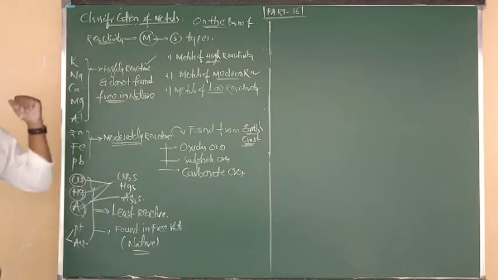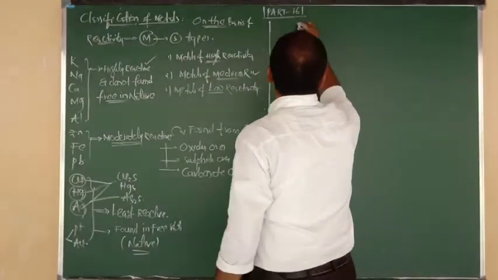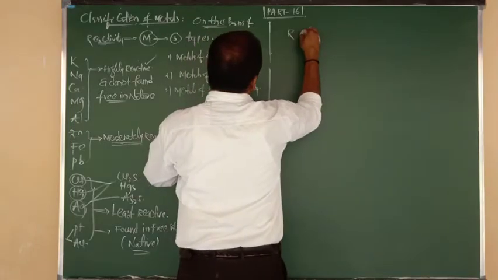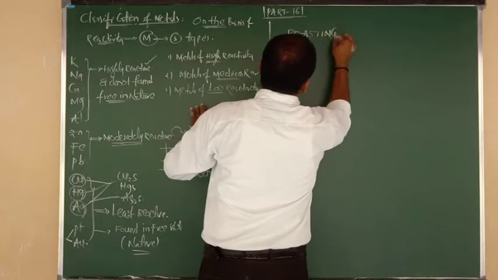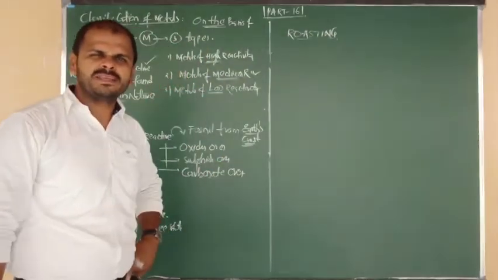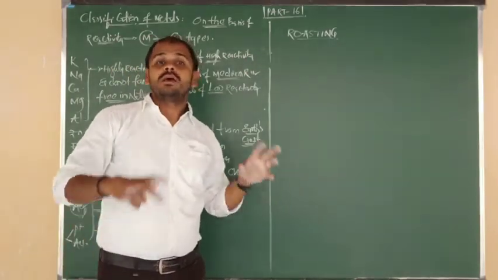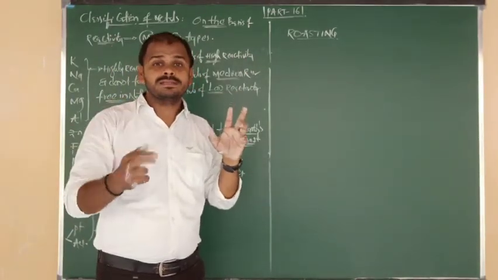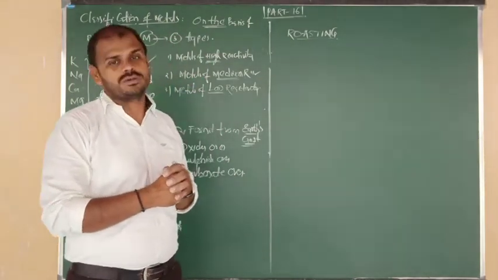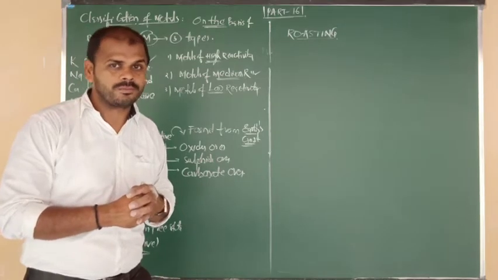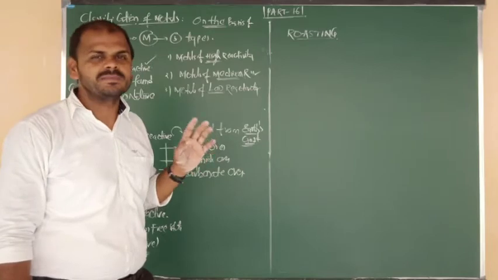Okay now? Good. Now I am going to tell you two more very important definitions. One is roasting, and one more is calcination. These two words we are going to use in tomorrow's class in the extraction of metals from their respective minerals and ores. That story I will tell you tomorrow. But today we have to discuss what is meant by roasting and what is meant by calcination.